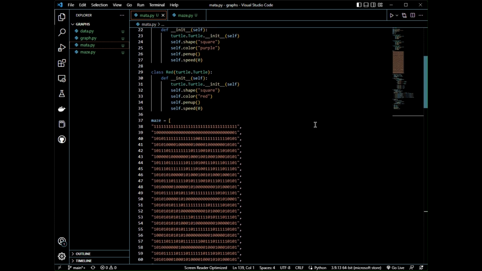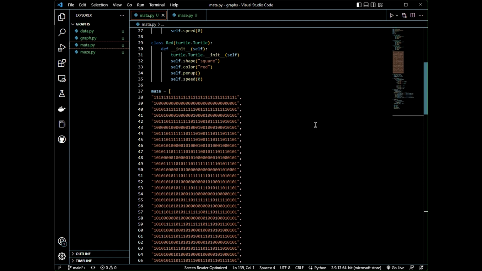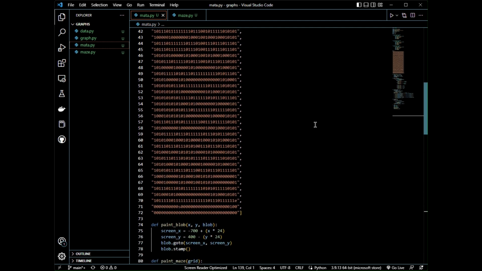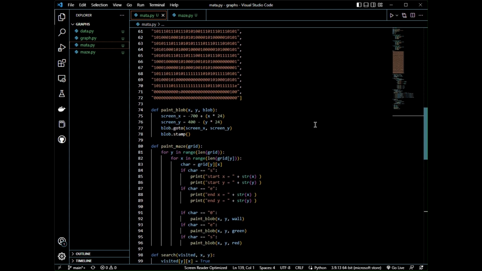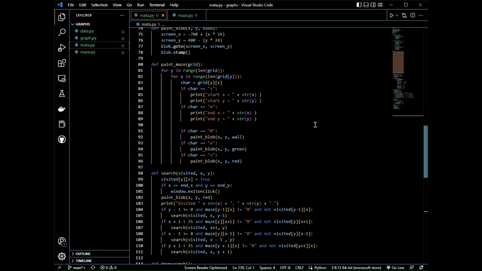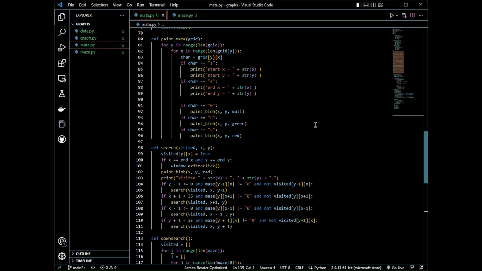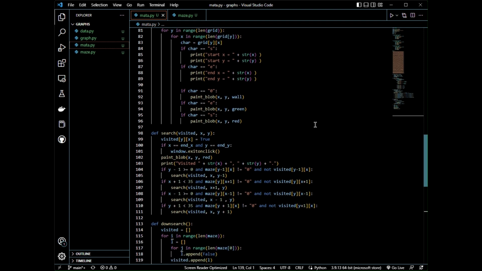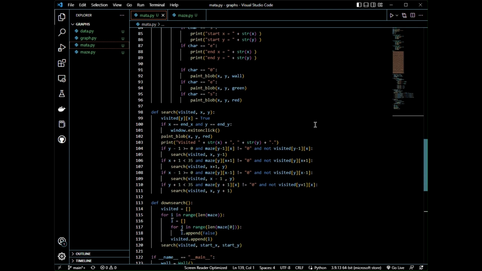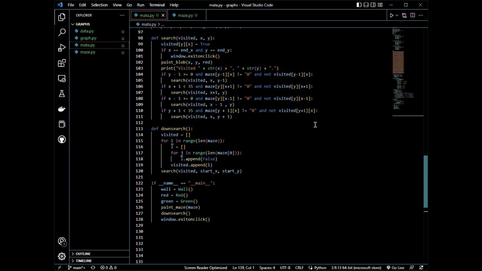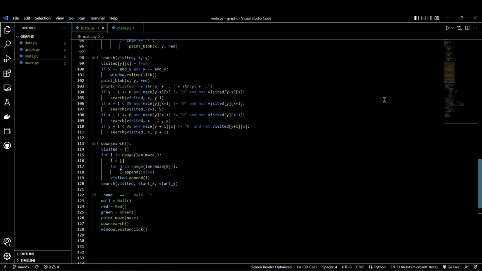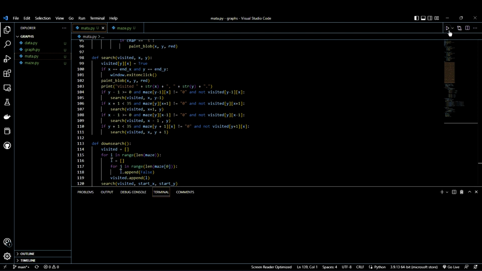The code then defines the maze as a list of strings and defines a function called paint_blob that takes an x and y coordinate and a blob object, either a wall, endpoint, or start point, as arguments. The function uses the x and y coordinates to calculate the screen coordinates for the object and then uses the goto method of the turtle library to move the object to that position. It then uses the stamp method to draw the object on the screen.